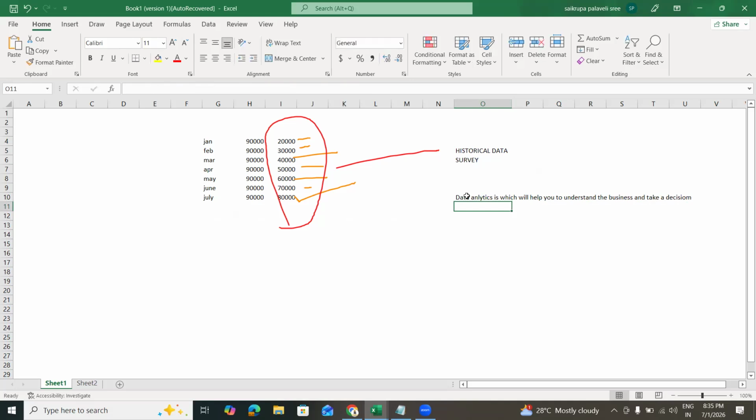Now let me give you one more example to be precise and clear. Let's take the example of Zomato. In Zomato, there are three different applications. One is the customer app, the second is the restaurant app, and the third is the delivery app. Now this data is in three different applications. There should be a connection between them. The customer will order, the delivery guy will pick up from the restaurant and deliver it to the customer. This is the triangle love story which is going on.